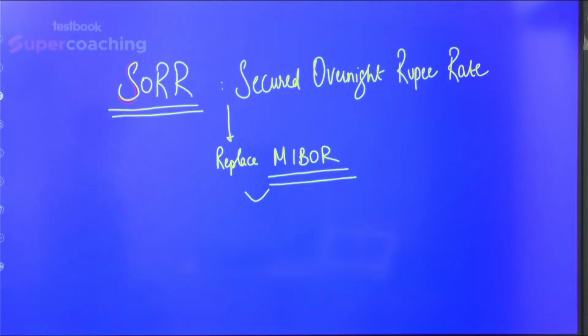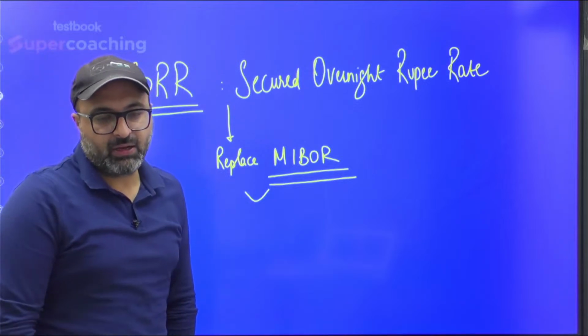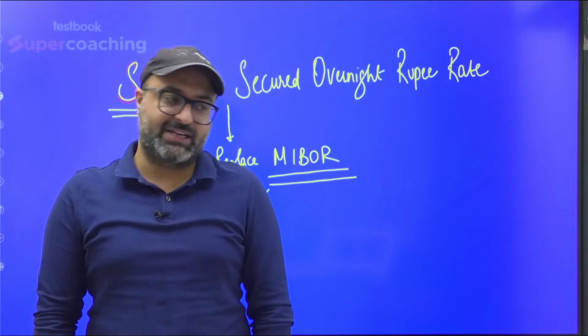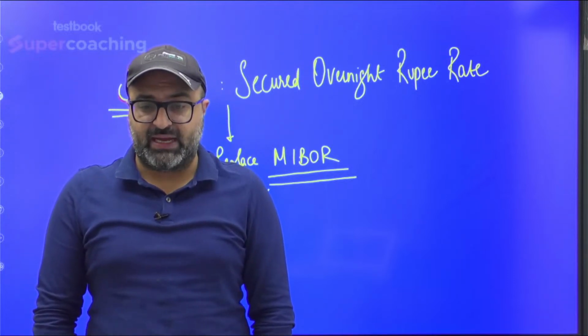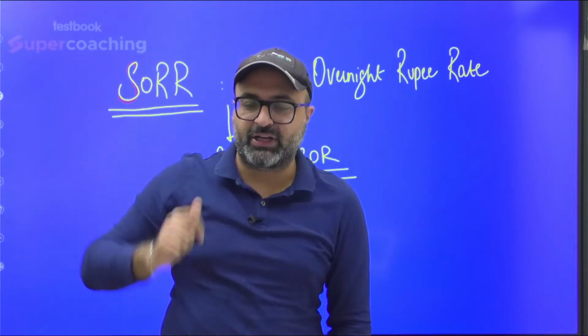SORR is basically based on what? So SORR is going to be basically based on actual secured transactions in the overnight repo rate market, which cover almost 98% of the overnight market activities, which ensures high reliability, as well as it has less susceptibility, as well as less capability of manipulation.